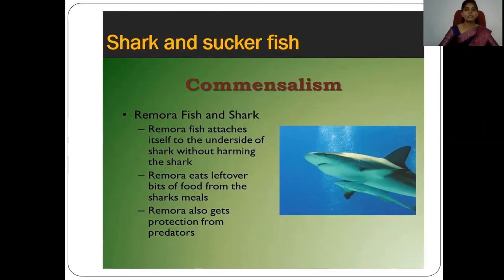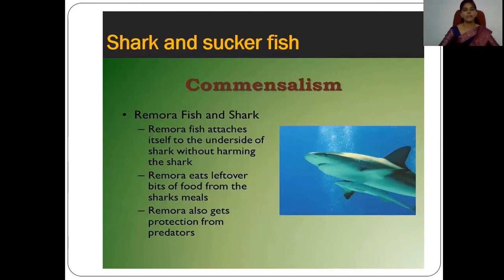But the sucker fish gets many benefits from the shark. It eats the leftover bits of food remaining from the shark's meal. And as it is attached to the underside of the shark, whenever the shark moves in the water, the sucker fish is also transported easily along with it.